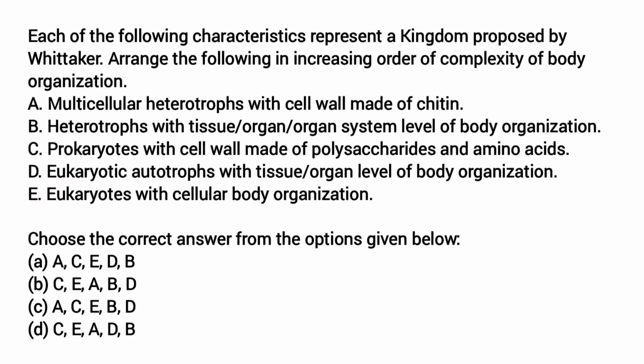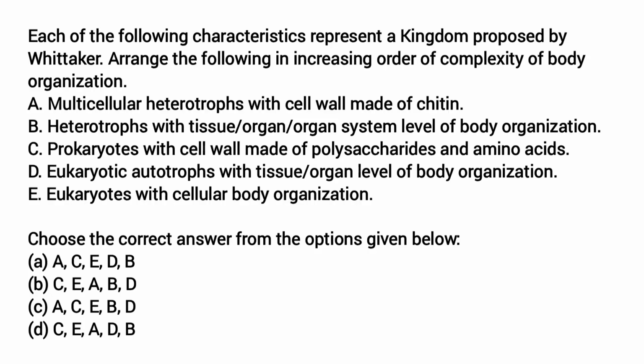We'll move on to the next question, that is from the year 2025. Each of the following characteristics represents a kingdom proposed by Whittaker. Arrange the following in increasing order of complexity of body organization. So in A to E, the characteristics of 5 kingdoms are given and you have to identify which kingdom it is and arrange those kingdoms in increasing order of complexity. First we'll read the A to E options. First one, that is A, multicellular heterotrophs with the cell wall made up of chitin.